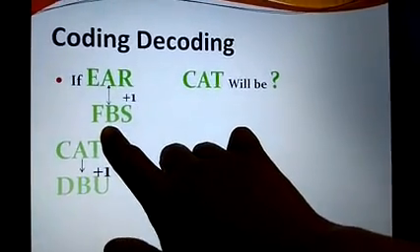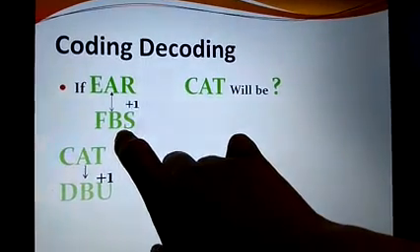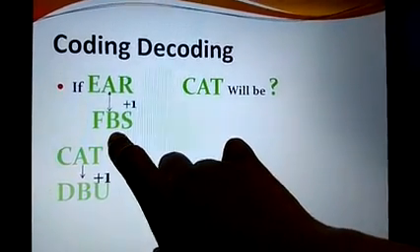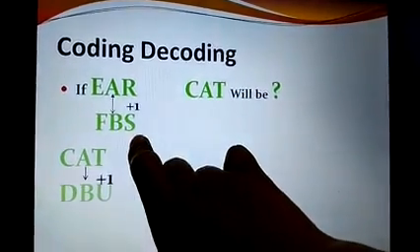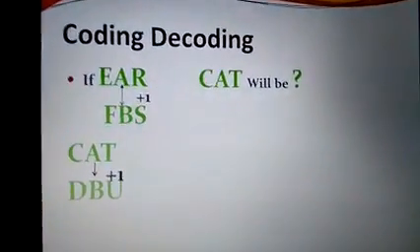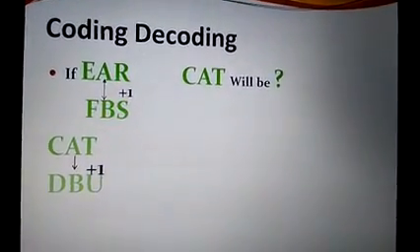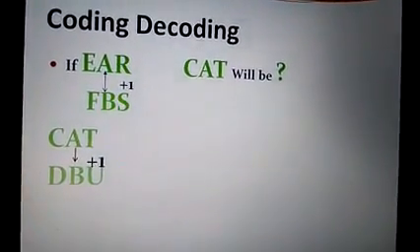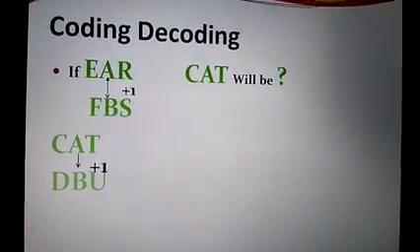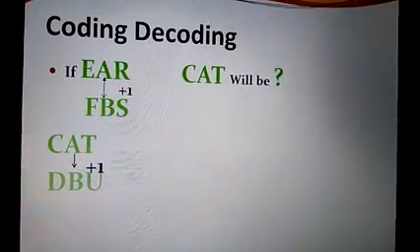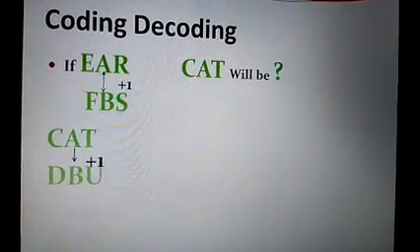For E, it's F because after E comes F. A is replaced by B because after A comes B. R is replaced by S because after R comes S. So how will cat be written? Look here. So after C comes which alphabet? D. Right? So after A comes which alphabet? B. After T comes which alphabet? U. So cat will be coded as DBU.